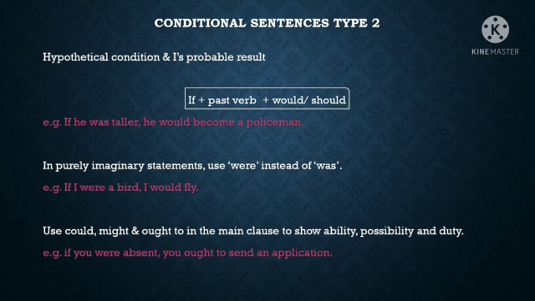Usually, we have to use was with I. But because it is a purely imaginary statement, were is used instead of was. We have to use could, might, and ought to in the main clause to show ability, possibility, and duty. See the example. If you were absent, you ought to send an application.